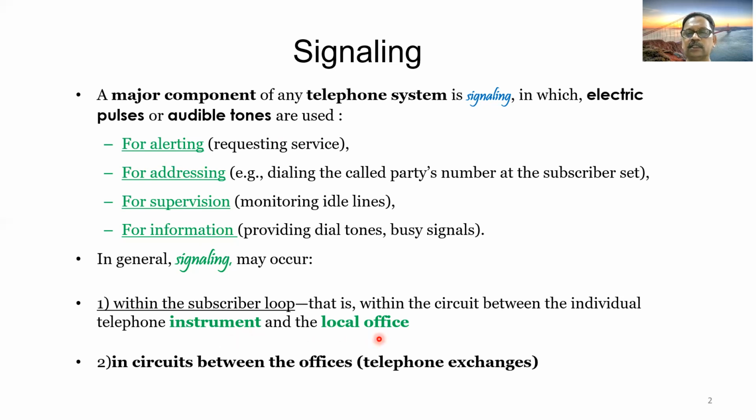The signaling that occurs between the telephone user and the telephone exchange is known as the signaling within the subscriber loop. The other case may be the signaling between circuits between the telephone exchanges. The signaling that happens between two telephone exchanges.